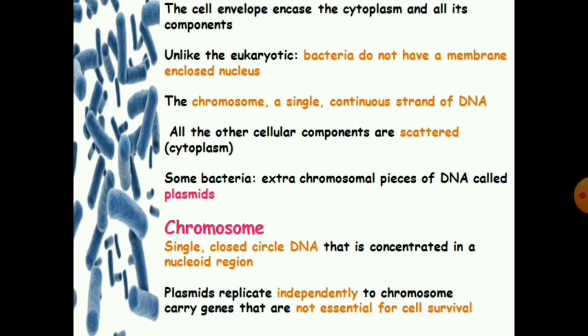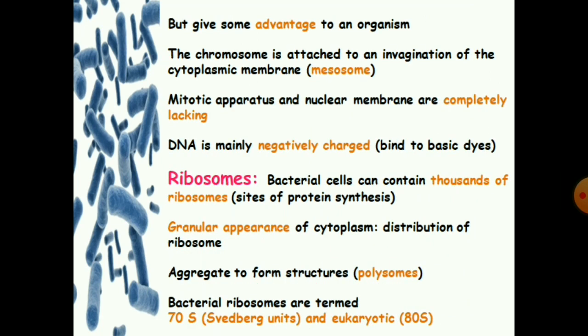Next is the chromosome. As mentioned earlier, it is a single closed circle of DNA that is concentrated in the nucleoid region. The plasmid replicates independently. It carries genes that are not essential for cell survival, but give advantages to the organism. The chromosome is attached to an invagination of the cytoplasmic membrane called mesosomes.